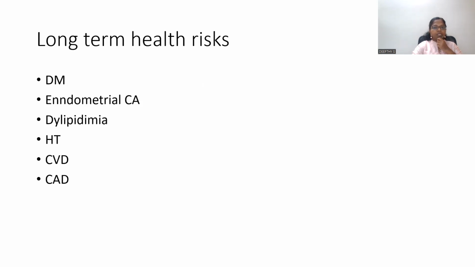So what are the long-term health risks of polycystic ovarian syndrome? When a patient is left untreated, she may be affected with diabetes mellitus, endometrial carcinoma, dyslipidemia, hypertension, cardiovascular disease, then coronary artery disease. So these are the long-term risks of polycystic ovarian syndrome.